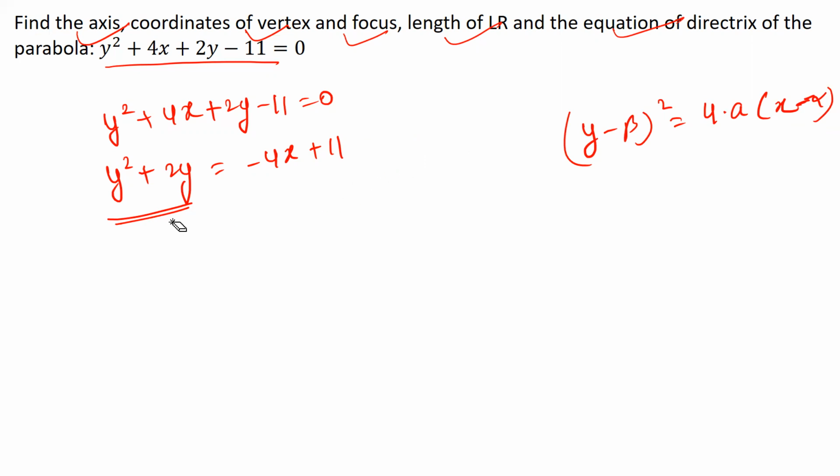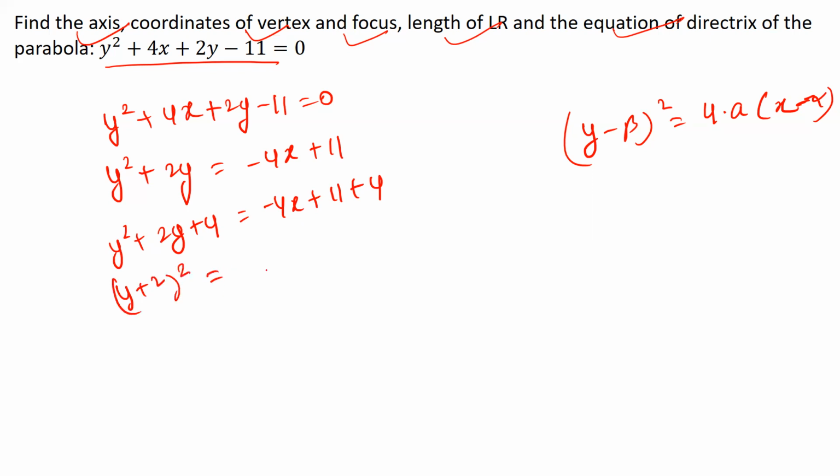All right, so if I want to complete the square, I need an extra 4 over here. So let me add it. So y square plus 2y plus 4. So I need to add it to both the sides of the equation. So I'll add plus 4 over here as well. So y plus 2 the whole squared is equal to minus 4x plus 15. So I've got the left hand side to be in the form y minus beta whole square, where my beta is actually equal to minus 2. All right, so if I write it like this, y minus minus 2 the whole squared.